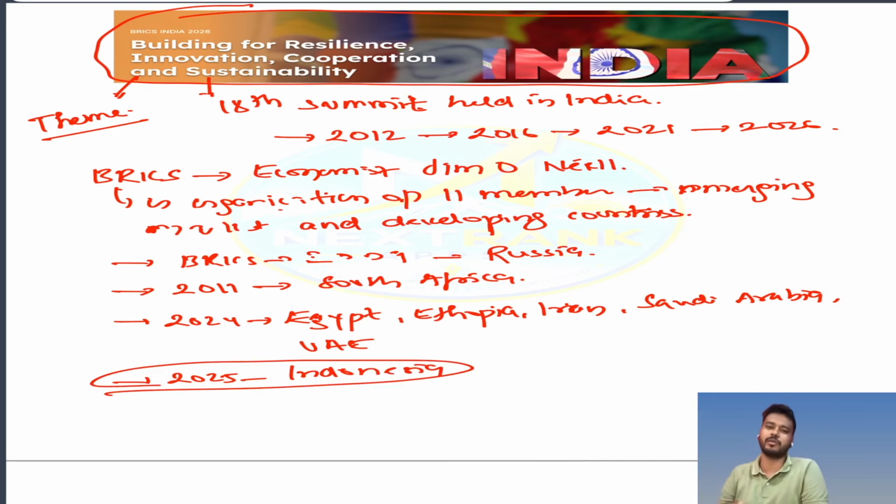They won't ask you all the members of the BRICS. They can give you the list और उसमें बोल सकते हैं कि कौन कौन सा member है, तो you have to remember. But the most probable question, if they ask in this particular coming exam, they can ask you the theme of this year. They can ask who have presided the 18th summit, that is India. Theme you can see on your screen: building for the resilience, innovation, cooperation, and sustainability. Then who is the last member who joined the BRICS? That is Indonesia in 2025. So from the prelims perspective, this topic is also over.